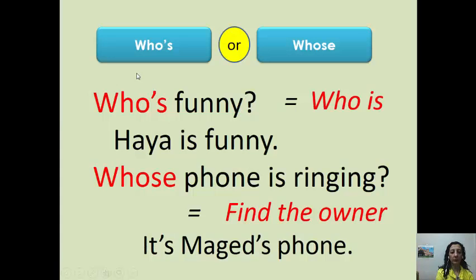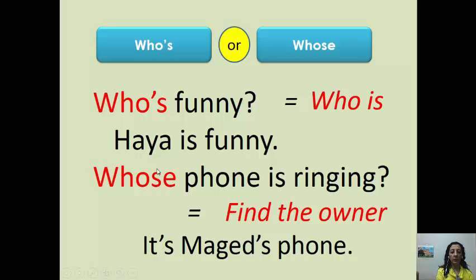Pay attention, girls. We have to know the difference between whose and who's. The first one, who's, who apostrophe s, means who is. Who's funny? It means who is funny. So the answer is Haya is funny.